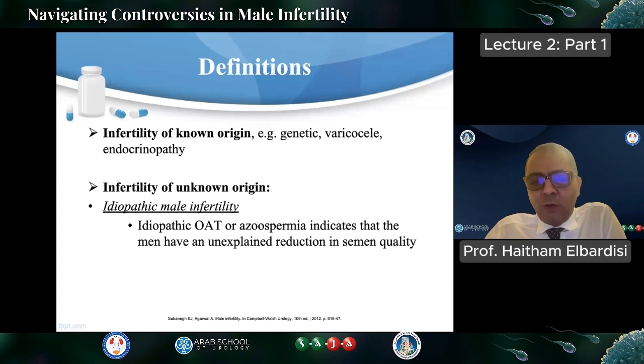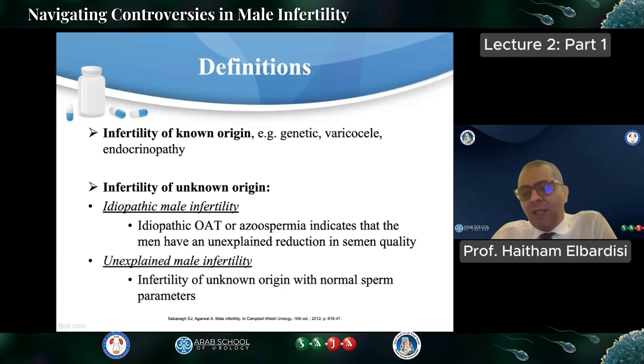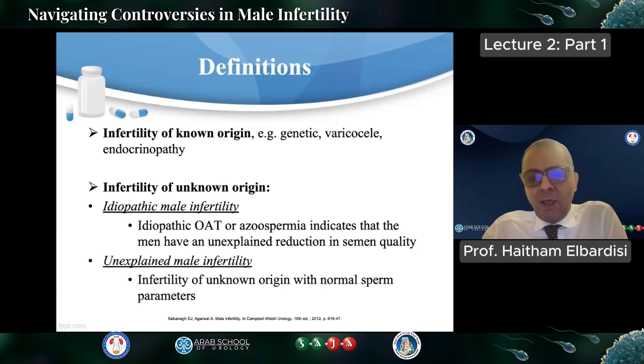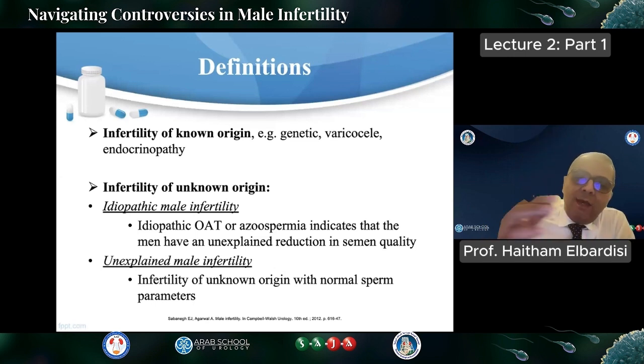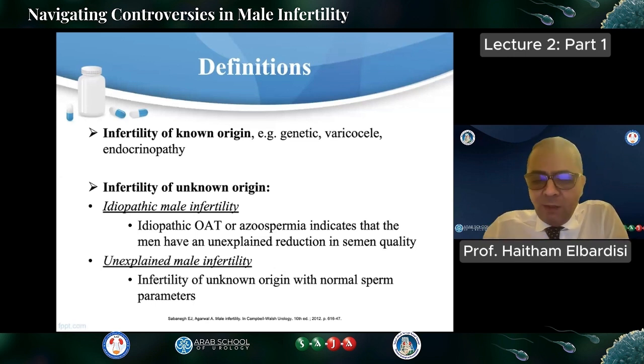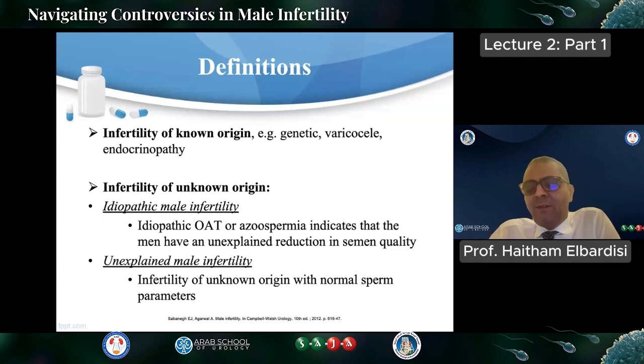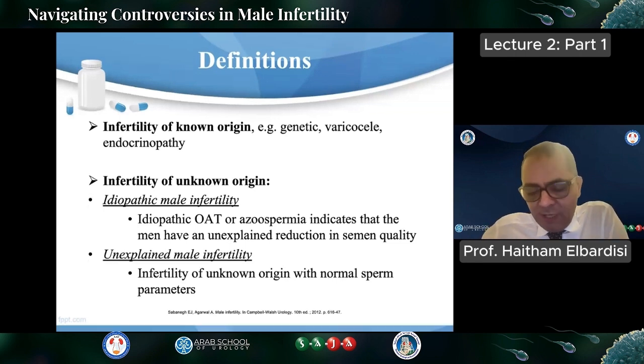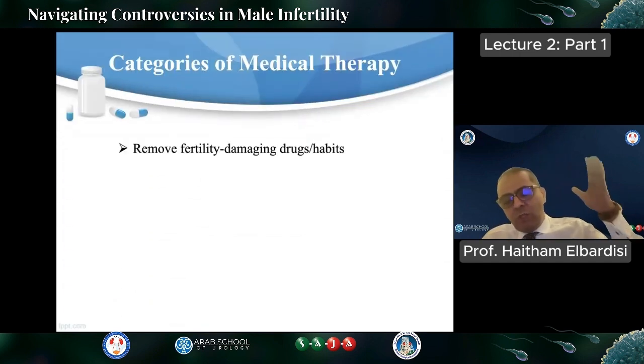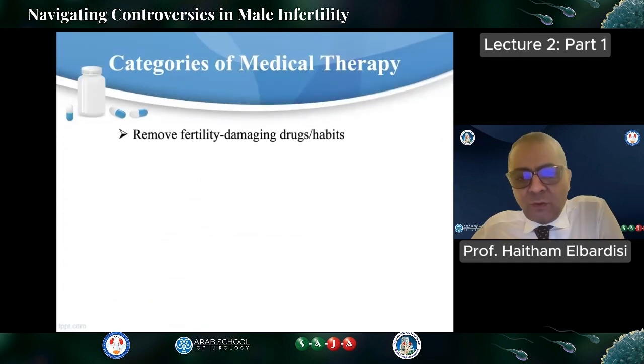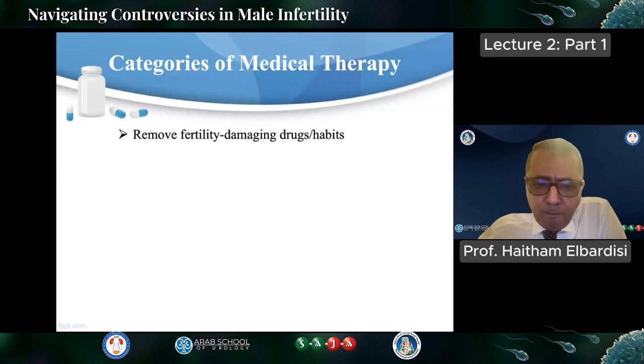And this can be divided according to the semen analysis into either idiopathic male infertility, where the semen analysis is usually abnormal, ranging from azoospermia to oligoasthenoteratospermia, or unexplained male infertility, where the semen analysis is normal and there is no underlying factor that we can identify in the patient evaluation. So this is in general. When we talk about different kinds of treatment in the future, we know what we are talking about.